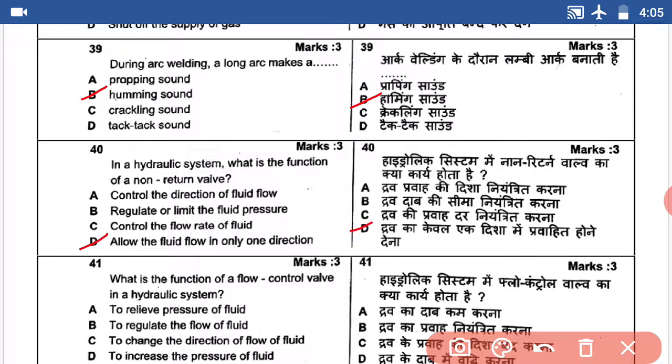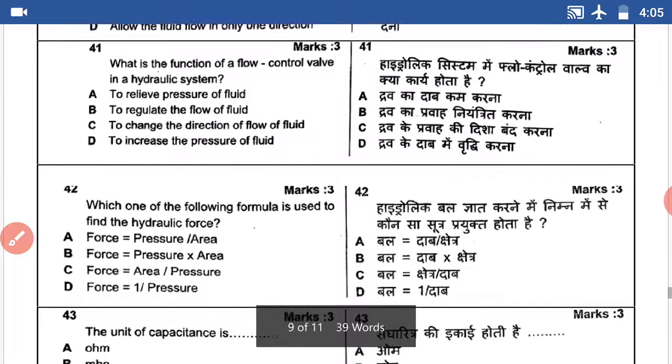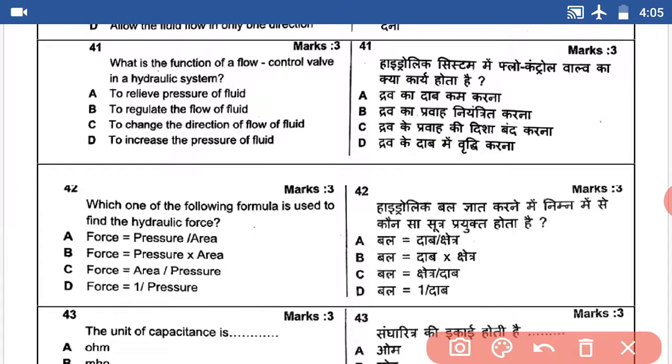Question number 41. What is the function of a flow control valve in a hydraulic system? The answer given is to change the direction of flow of fluid. Answer C.